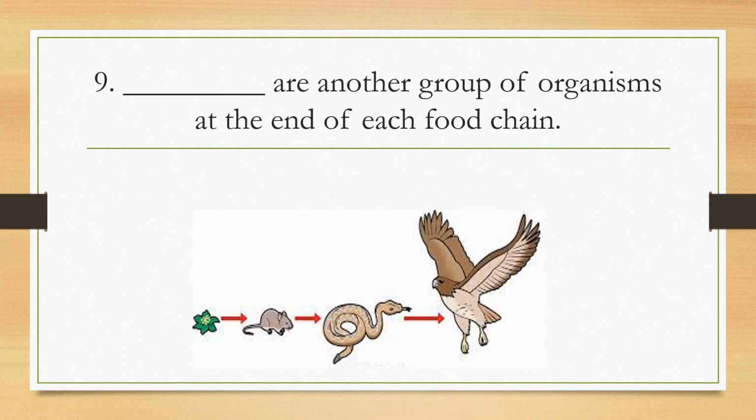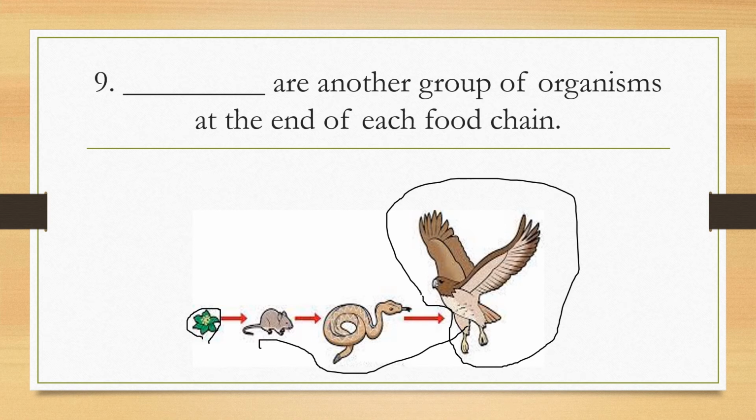And number 9, we have here an example of a food chain. So again, this is a producer and the consumers. Okay, I will explain it to you. Once the eagle dies, we have the so-called decomposers. And what are the decomposers again? These are fungi and bacteria.